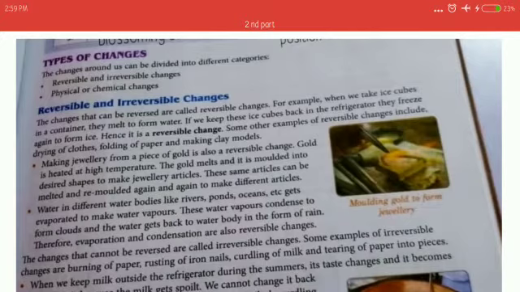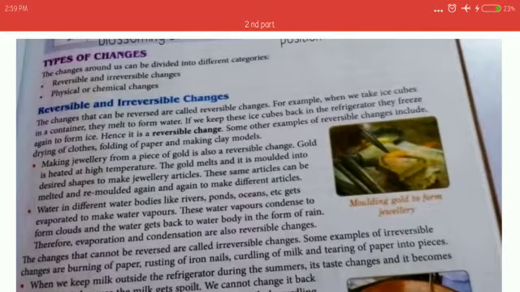We learnt about what is change and fast change and slow change. Hope you understood. Today, we are going to start types of changes. We have categorized into two parts. First is reversible and irreversible change. Second category is physical or chemical change. So let's start.